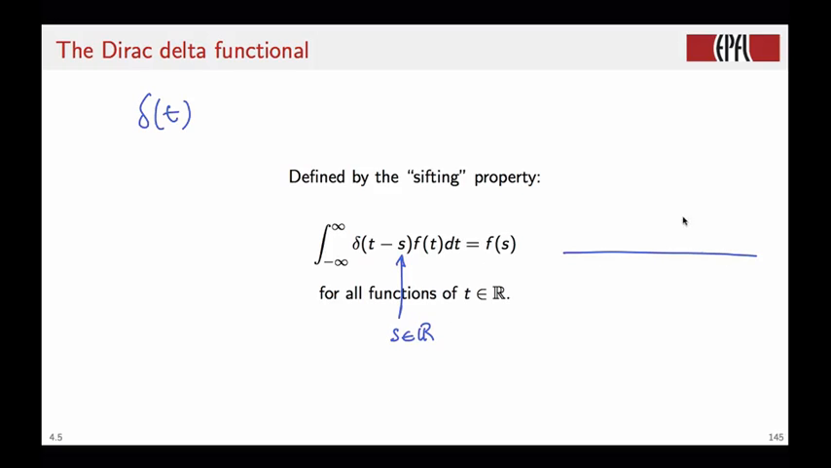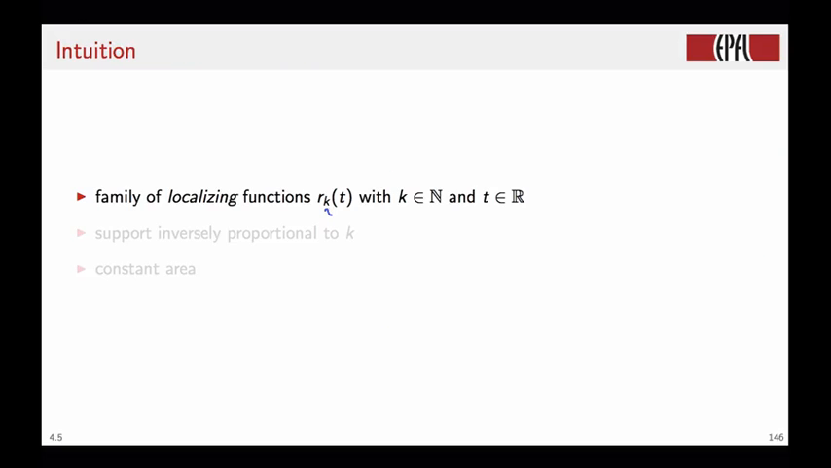Graphically, we usually represent the delta function as an upwards pointing arrow. We center this in S, we multiply this by any function of a real variable t, and then we integrate this from minus infinity to plus infinity, and we get the value of the function in S. In order to develop some intuitions for the properties of the Dirac delta functional, let's consider a family of so-called localizing functions, Rk of t, where k is an integer index and t is a real valued variable.